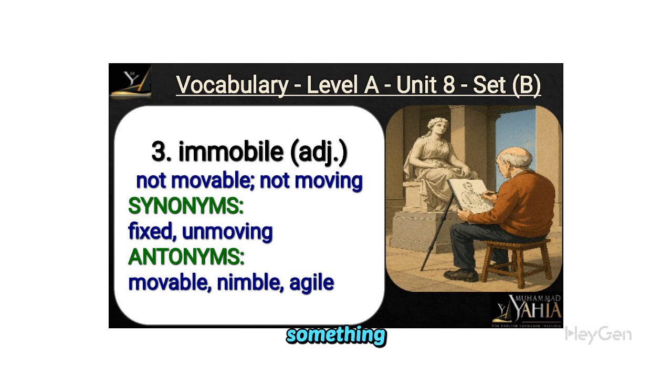Immobile describes something that is not movable or not moving. Synonyms include fixed and unmoving, while antonyms are movable, nimble, and agile. It helps in grasping the nuances of language, enhancing both comprehension and communication skills.